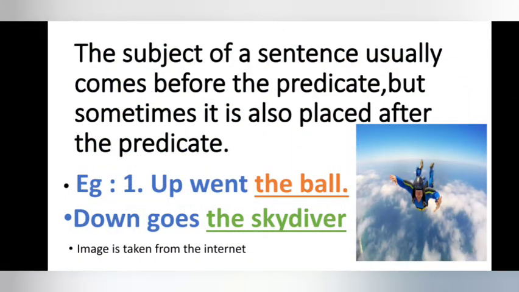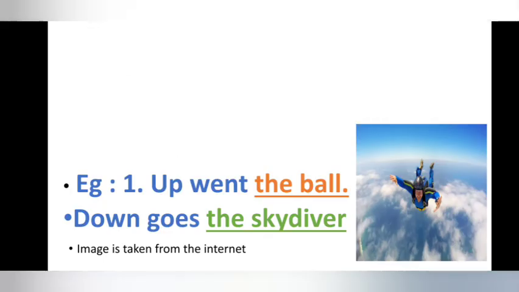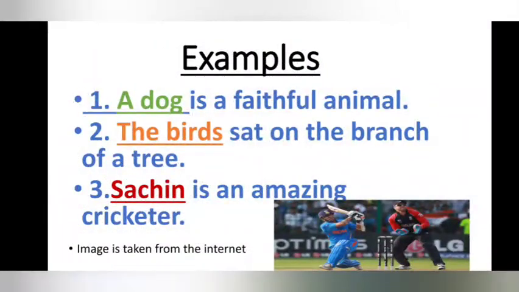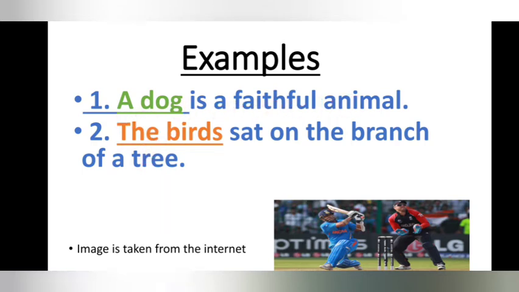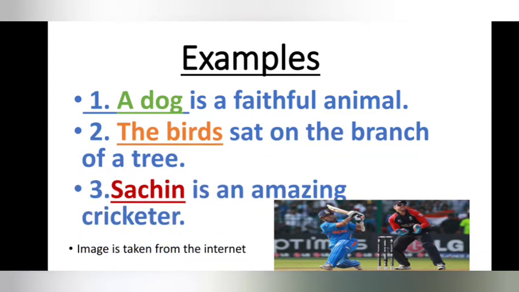Now, the subject of a sentence usually comes before the predicate, but sometimes it is placed after the predicate. In the previous sentences, you have seen the subject of the sentence is placed before the predicate. Subjects here are dog, birds, and Sachin. These are all placed before the predicate. The predicate is here, and birds is put before that. The predicate is an amazing cricketer, and before that Sachin is put.